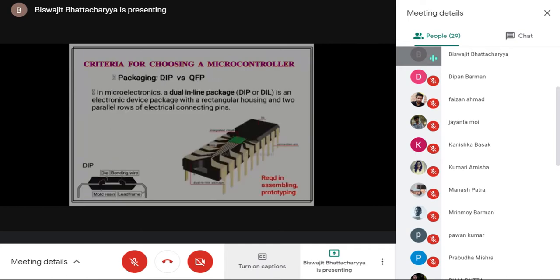Now one more thing we need to know in this context is the packaging of the ICs, how the ICs are coming. There are many things that can be mentioned here regarding the package of the IC, but mainly I want to mention two types of packages. One is the DIP or dual inline package. Most of the ICs that you use have the dual inline package.